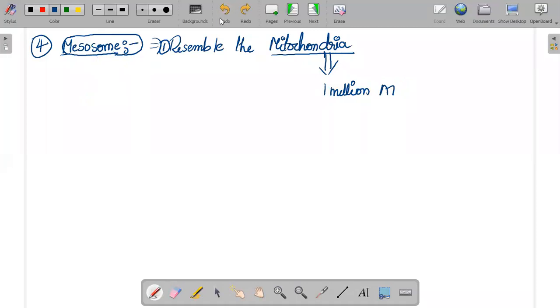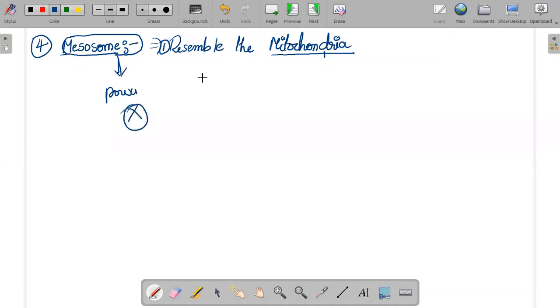Remember, what is a mesosome? It looks like mitochondria and works like mitochondria, but it is not mitochondria. In your future classes, future professors might ask you whether mesosome can be called the powerhouse of the cell. Can we call it that or not?